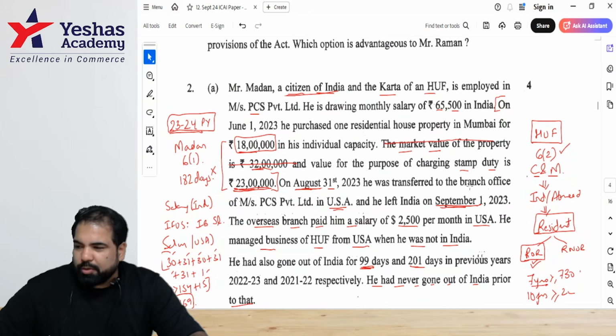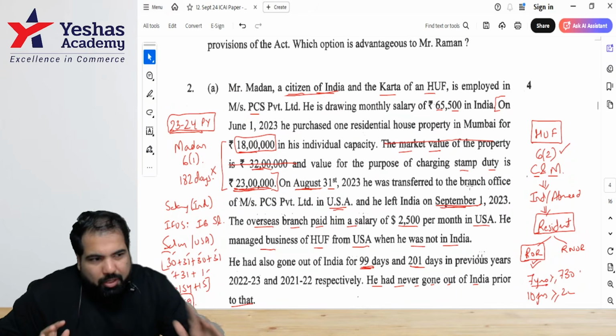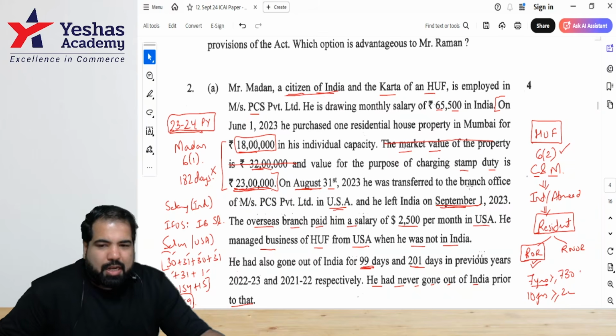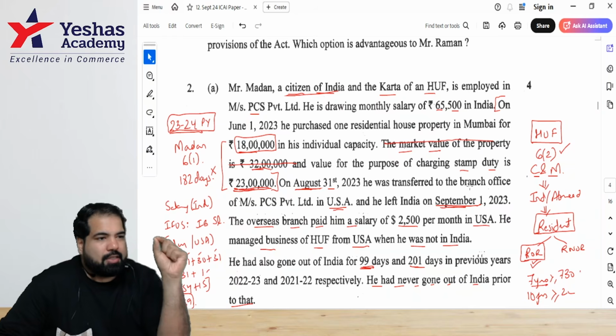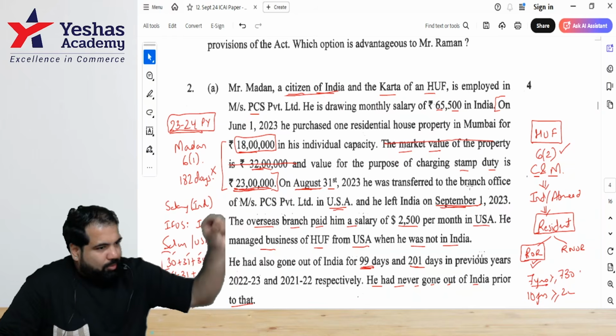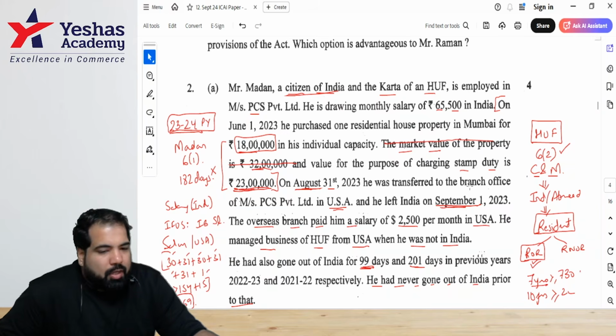All right, just trying to tell you and see if you've written something around the same lines. So then let's talk about the HUF first, guys. Yes. So we'll start question number 2A. You will write question number 2A and you will give the heading: determination of residential status of HUF. Underline, semicolon, next line. Facts. Mr. Madan was the karta of the HUF. The HUF is controlled partly from India and partly from USA.